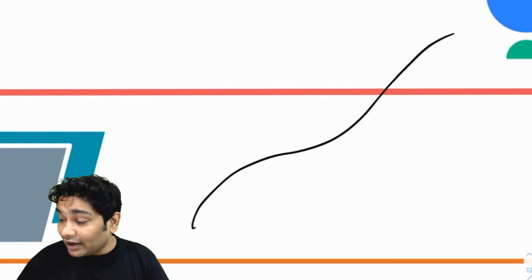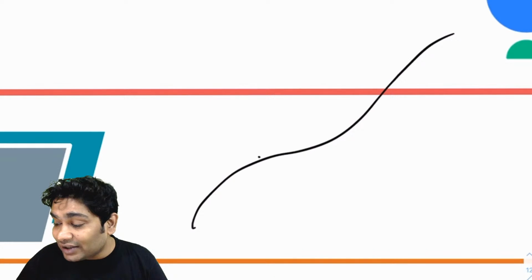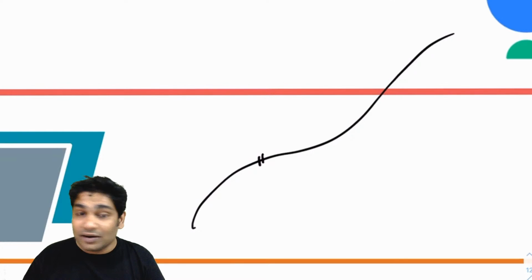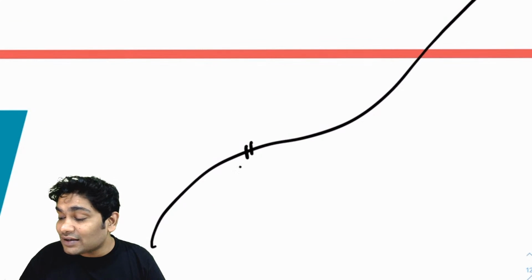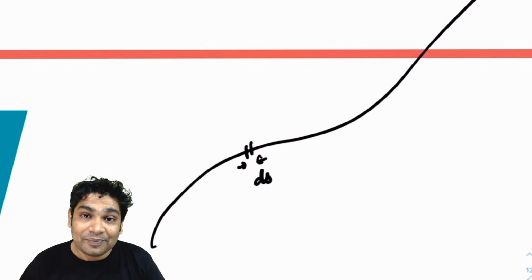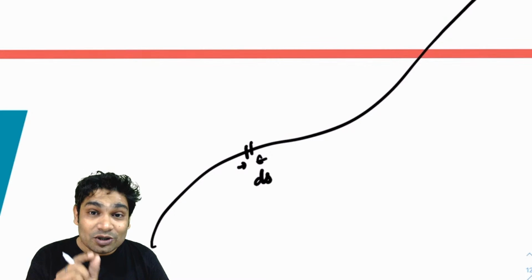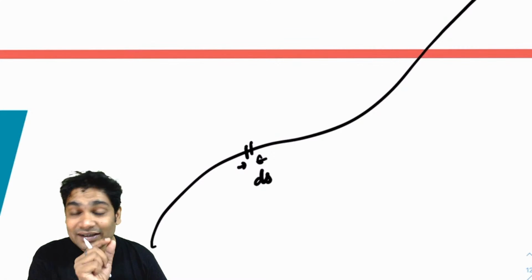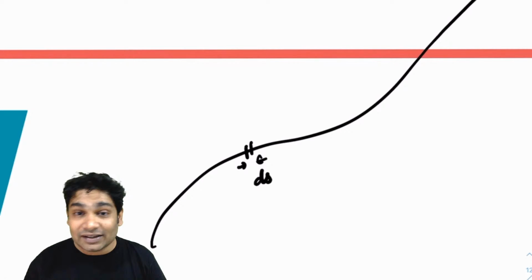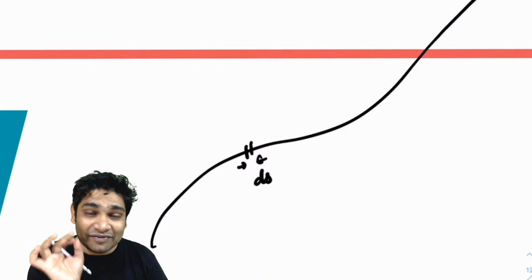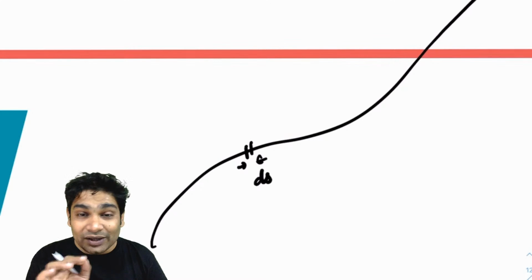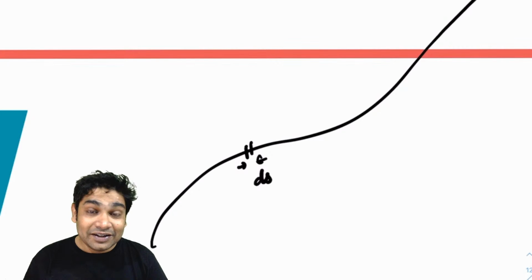What I can do, however, is break this path into very, very small parts. If I talk about a small part and say that the displacement during this small part of the motion is ds, this ds is considered to be infinitesimally small. So it is that small that I can consider the force to be constant in the duration of this displacement.